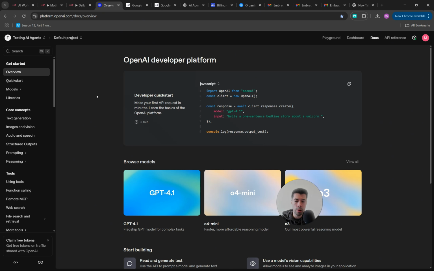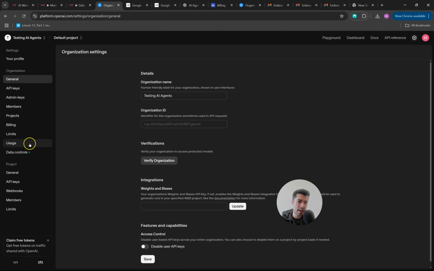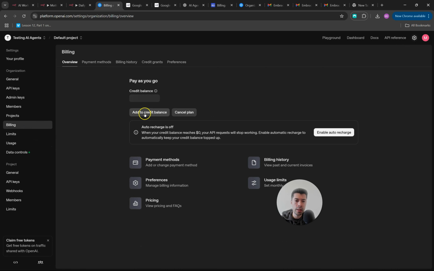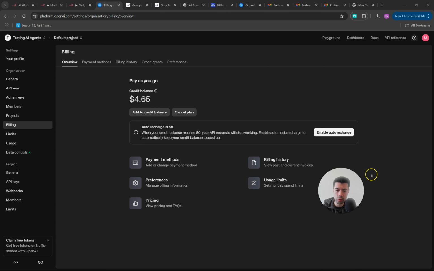So once you are here, you log in or create your account. Then you are going to come here to settings and then billing. And in here, you will click on add to credit balance. In my case, I just added $5 to test it, and this is plenty. You will be able to send lots of emails and test many different things.